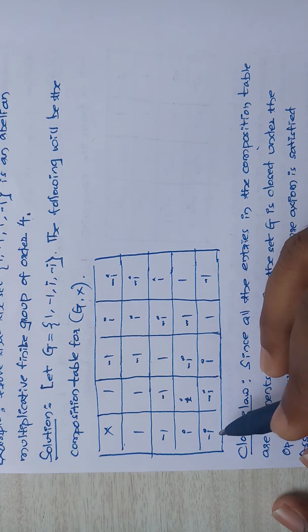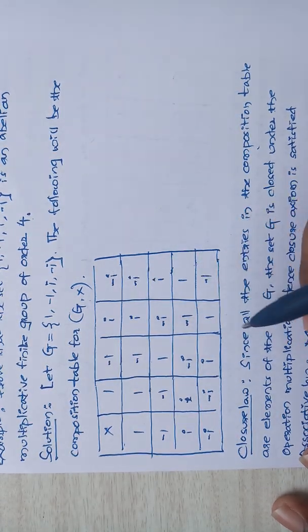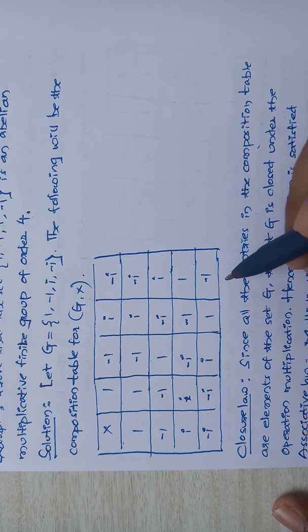Minus i into minus i is plus i square, that is minus 1.